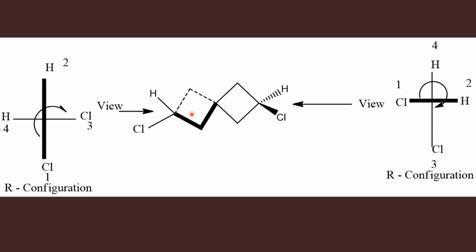Therefore, for the spiranes to be chiral or optically active, the terminal carbon atoms of the spiranes should have different groups, and the number of rings should be even in number.